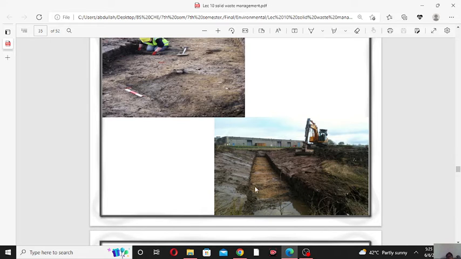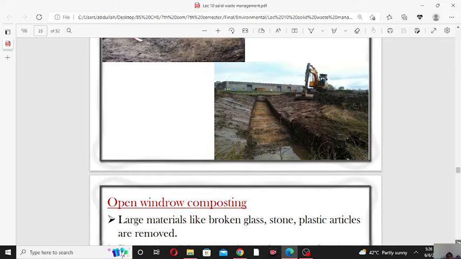So after making this trench, we will put the dry solid waste in it, and after that we will spray animal dung on it in semi-liquid form. After that the biological action will start, and after 4 to 6 months the solid waste will convert into humus or compost, which is used as a fertilizer. So this is the composting process.